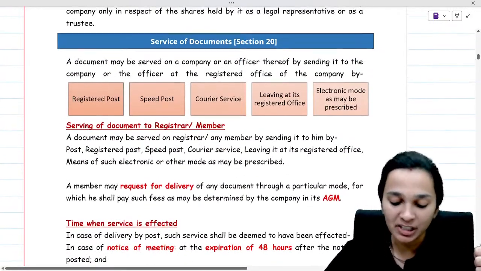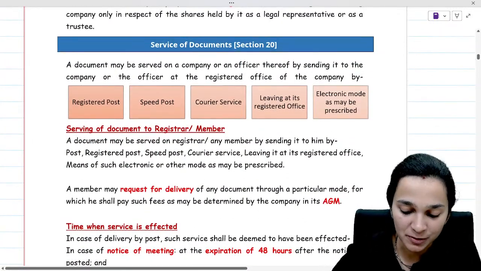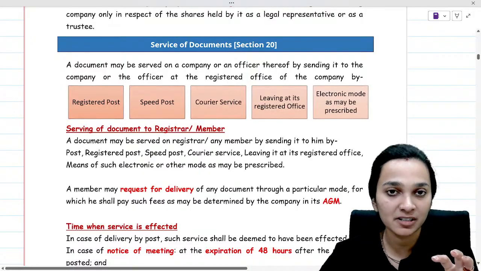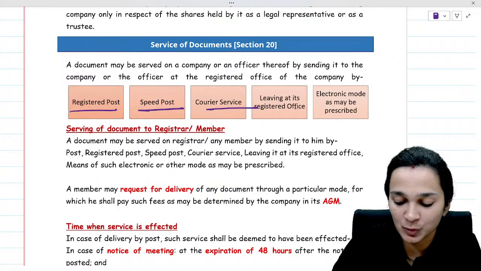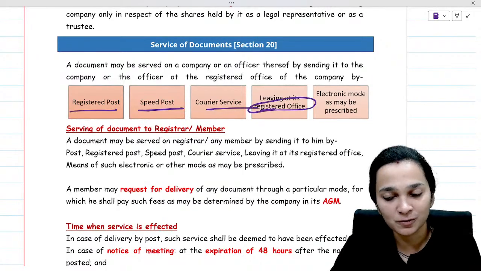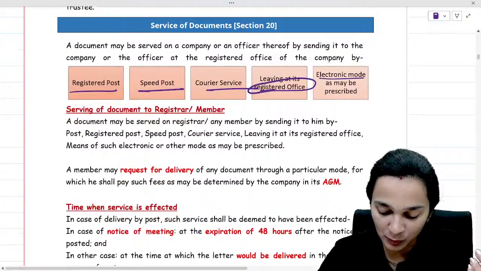Then comes section 20, which talks about service of documents. Documents can be served to the company or any officer either by registered post, speed post, courier, by leaving it at the registered office, or by electronic mode.